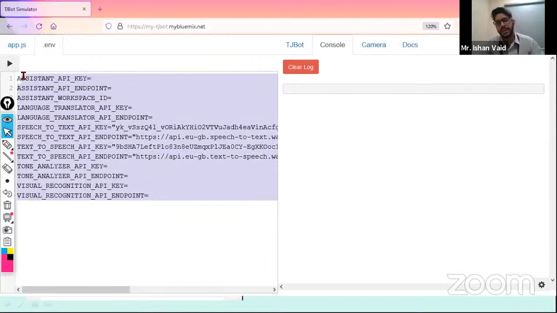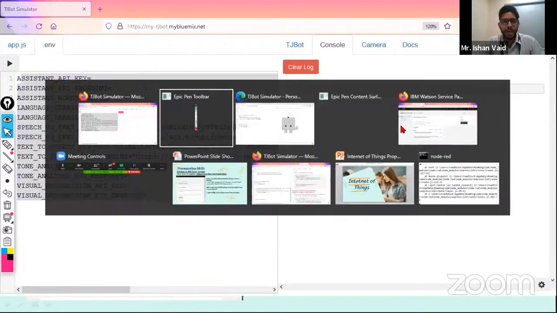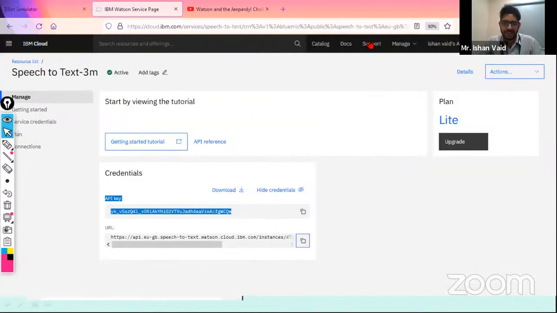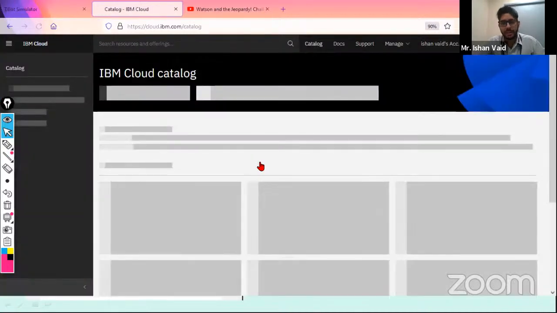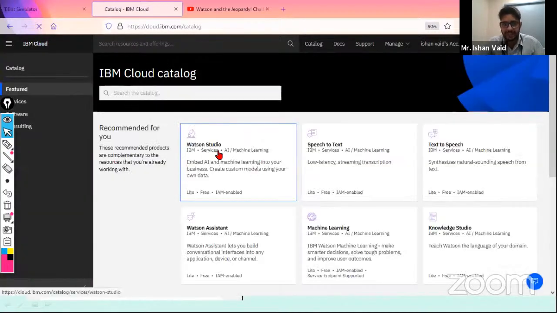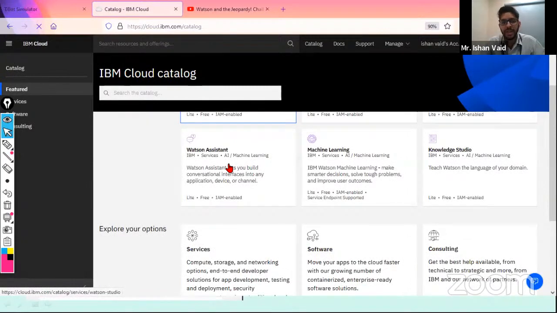But not just this, we can have multiple more services over the cloud which will not work with the simulator, but will work in different cases to build AI and IoT products. We have Watson Machine Learning, Watson Studio, and Watson Assistant, which I just mentioned to you.